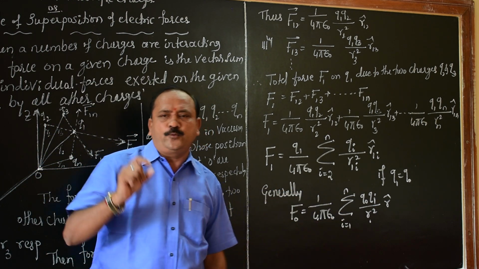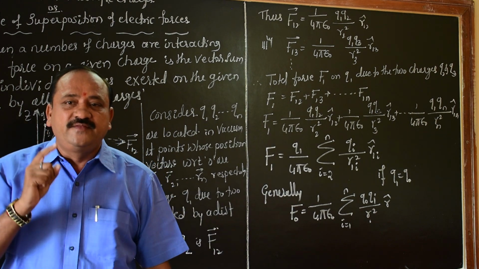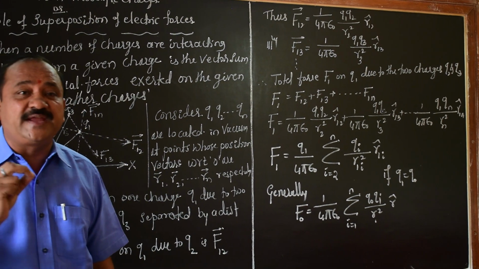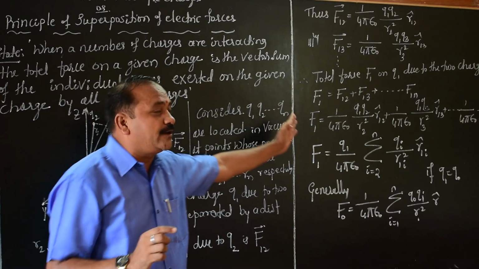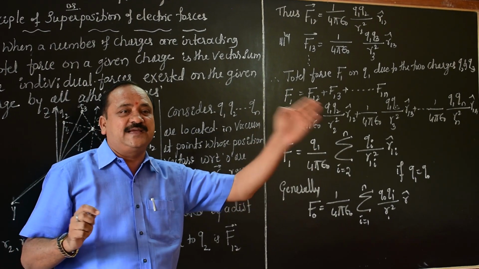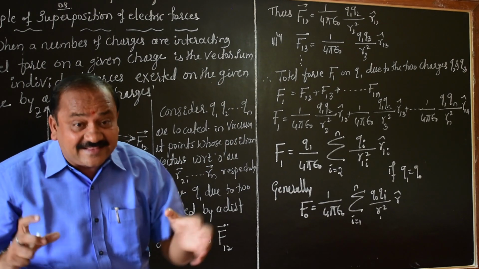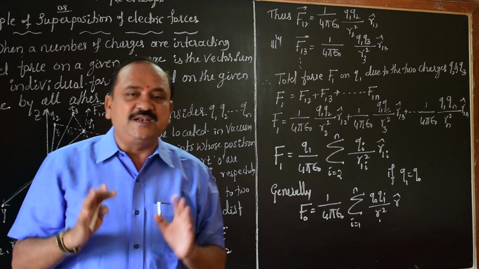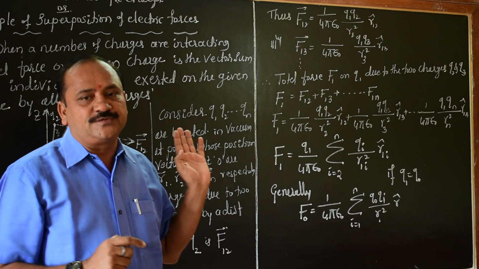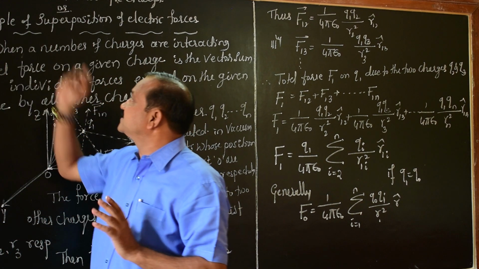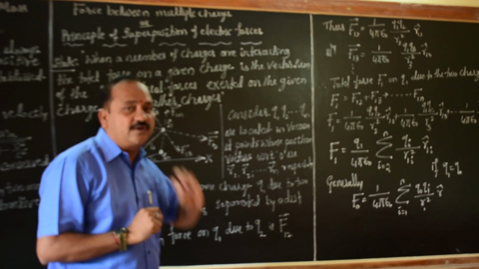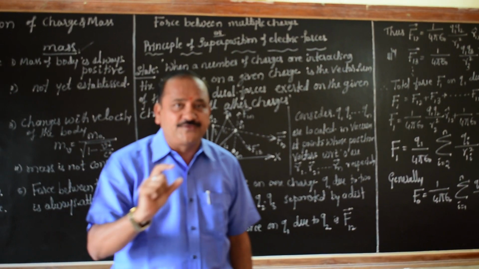This is a very important expression. We can always use this expression to solve examples, especially F equals F1 plus F2 plus F3 plus Fn for multiple charges. So far, try to understand the concept of this principle of superposition of electric forces.